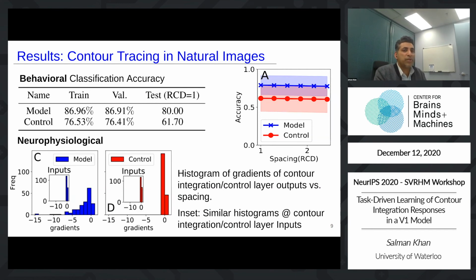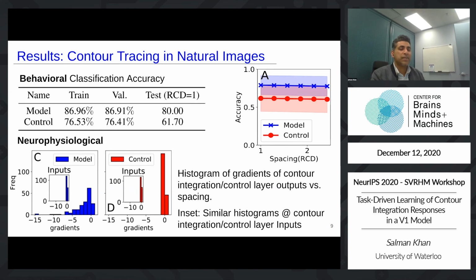The model performed approximately 11% better than the control. Accuracies as the spacing between fragments were changed are shown in figure A. For both the model and the control, accuracies dropped as spacing increased, consistent with observed behavioral trends. What was really noticeable was the drop in accuracy when switching from training to test data. For the model, the accuracy dropped by 7%, but for the control, the drop was about 14%. This shows that the model generalized better.